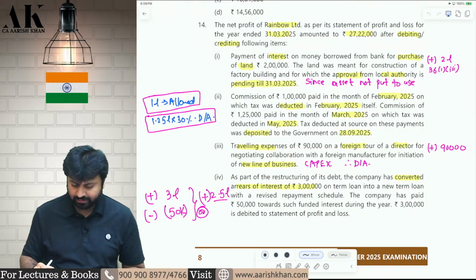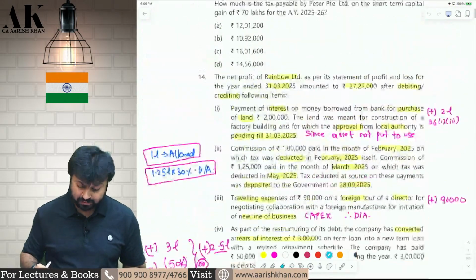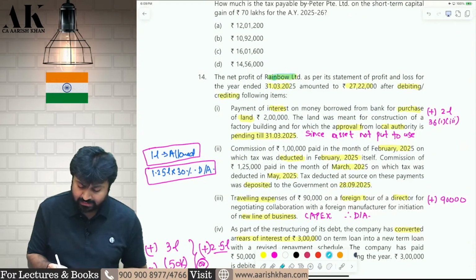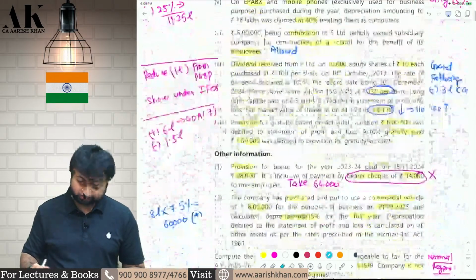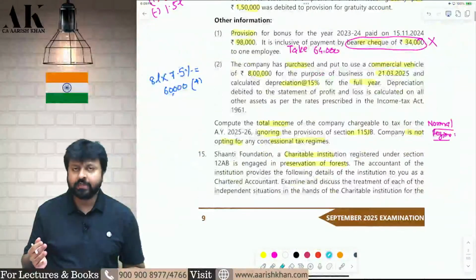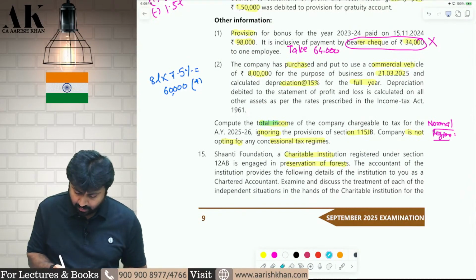Okay, I am not making any commitment to you all, but if time permits, I will do a video on MCQs also. Now, the very first question is: there is a company by the name Rainbow Limited. The year ends on 31st March 2025. The profit is 27,22,000. This is the total income question. We need to read the last line, what exactly they want from us. They want total income from us.